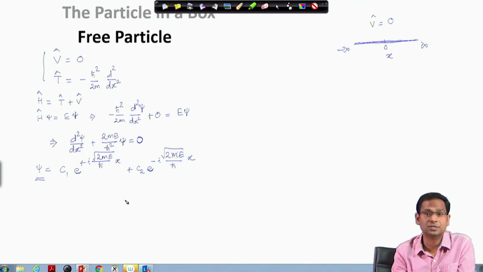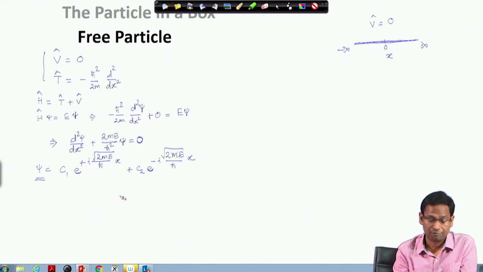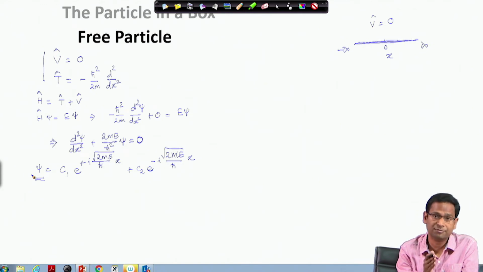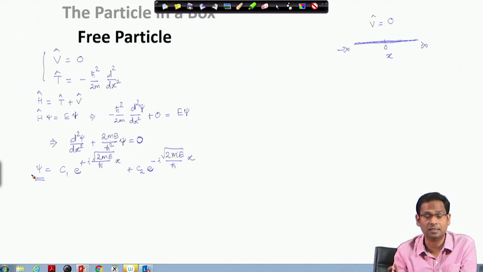If you remember our discussion on the particle in a box problem, from here we started and then we said that we would impose some boundary condition, because in the particle in a box problem the particle experienced different potential at different regions. So, at the interface of regions 1 and 2, and at the interface of regions 2 and 3, the wave function must be continuous. That was the boundary condition that we imposed for the particle in a box problem.